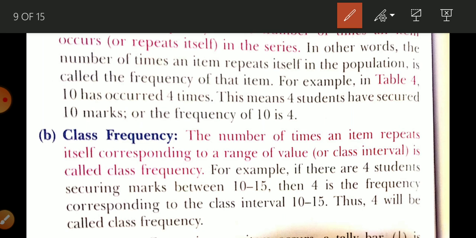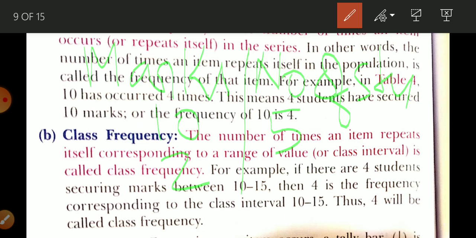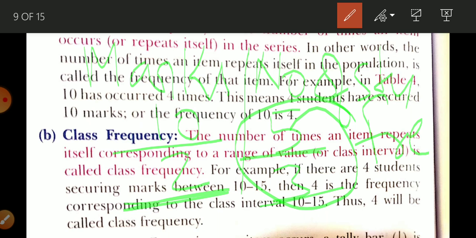Like, suppose I had written here marks and number of students. Here I had written 10 and here I had written 5, 2, 3. So ये क्या है कि there are 5 students who are getting 10 marks and there are 3 students who are getting 2 marks. So this is known as a frequency.